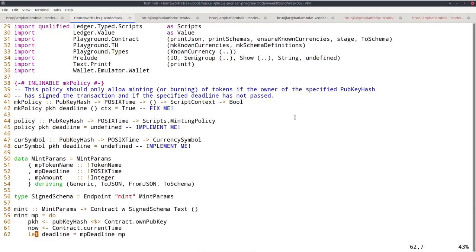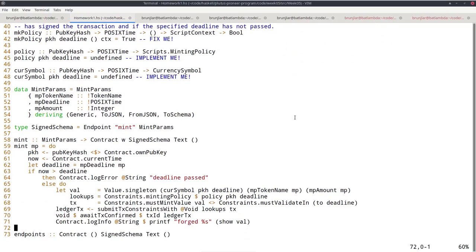Now for the off-chain code, I already implemented that. So as parameters for minting, you must provide the token name, the deadline, and the amount you want to mint. And then in the mint contract, I first look up my own public key hash, as I explained before.